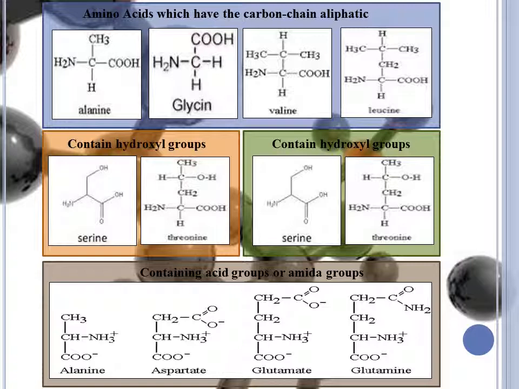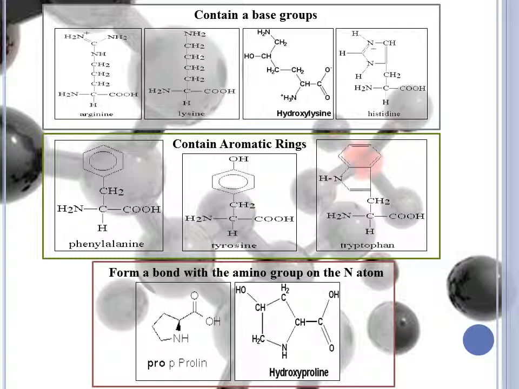Amino acids which have the aliphatic carbon chain: alanine, glycine, valine, leucine. Containing hydroxyl groups: serine, threonine. Containing acid groups or amino groups: aspartate, glutamate. Containing a base group: arginine, lysine, hydroxylysine, histidine. Containing aromatic rings: phenylalanine, tyrosine, tryptophan. Forming a bond with the amino group on the end atom: proline, hydroxyproline.